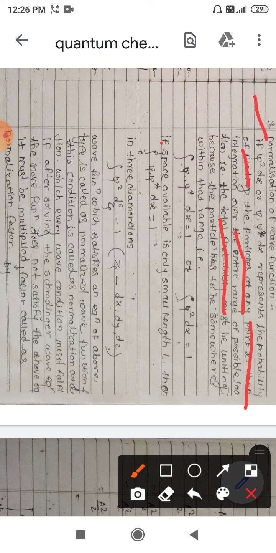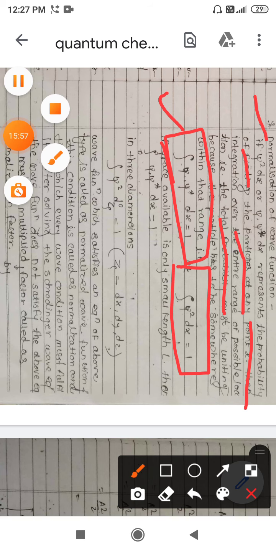So the normalization condition is nothing but that the integration of the wave function over the given limit should be equal to 1. So the probability of finding the given particle is 1. If the probability is not 1, we can say that it is not an acceptable one.